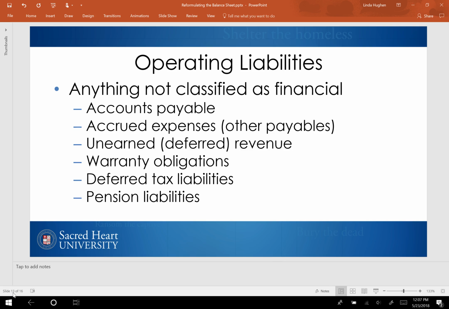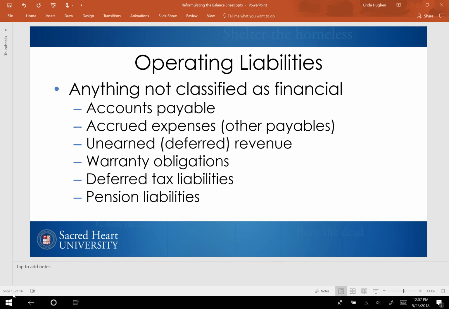Operating liabilities are anything that's not classified as financial. Accounts payable, accrued expenses. Accrued expenses is simply a term for all the other payables: salaries payable, wages payable, utilities payable, anything that wasn't included in accounts payable, typically non-interest bearing and resulting from operations. Unearned or deferred revenue: when the customer pays in advance and the company owes goods or services to that customer, unearned revenue is recorded.